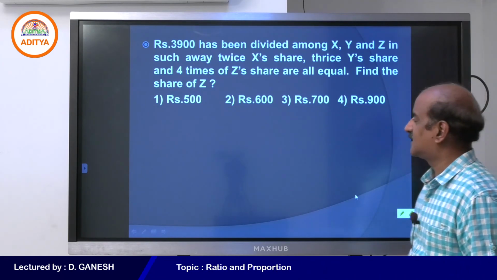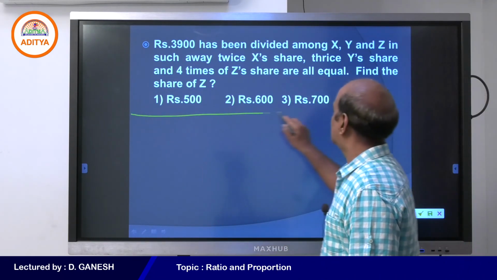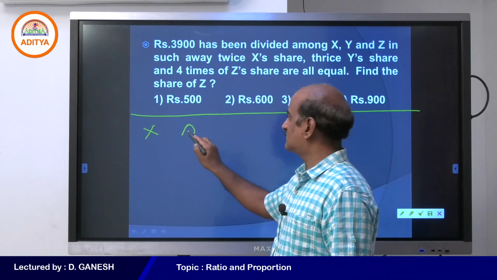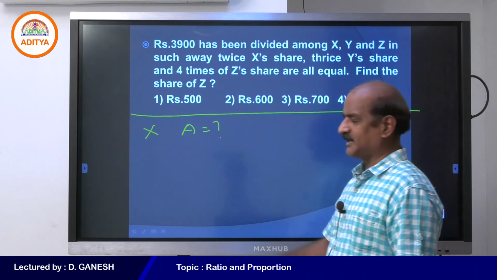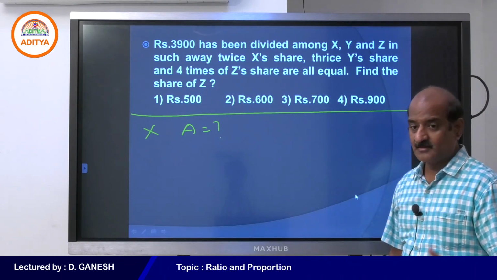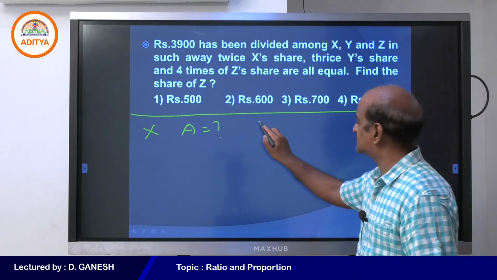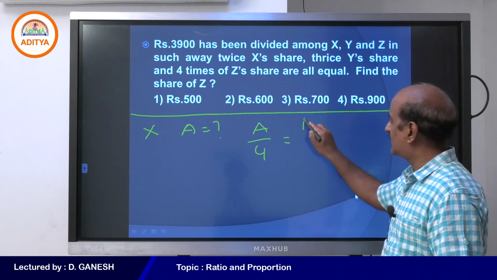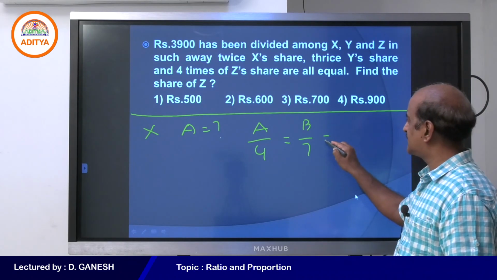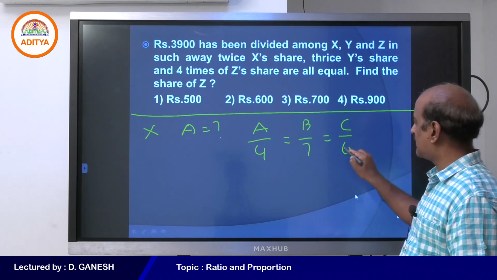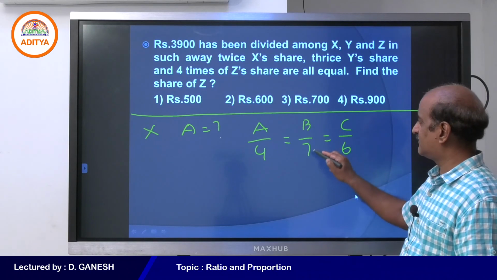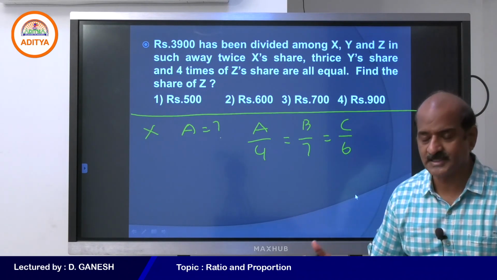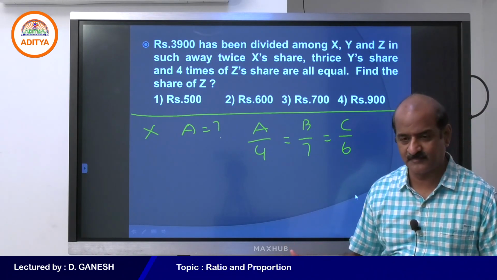And if I say that some X rupees is there, and I want to see how much A is going to get. The condition is given like this: 4th part of A, 7th part of C, 7th part of B and 6th part of C are all the same.